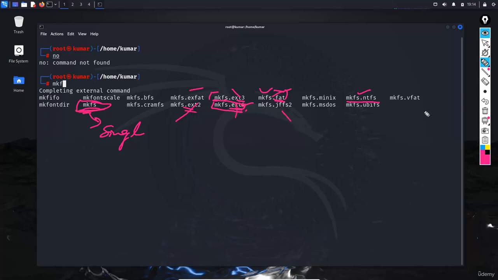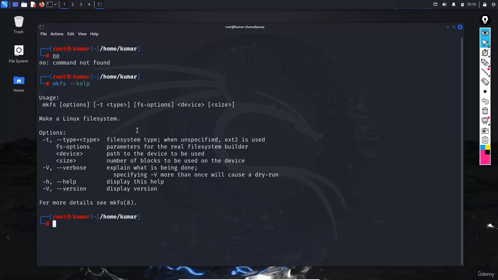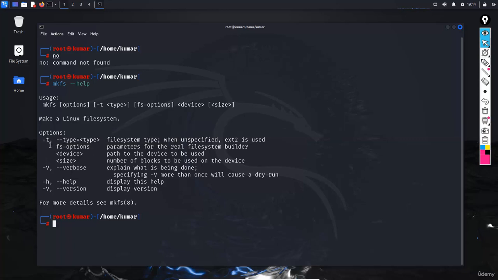If you run mkfs --help, it will display all the possibilities. With -t, you assign the type of file system you need to create.